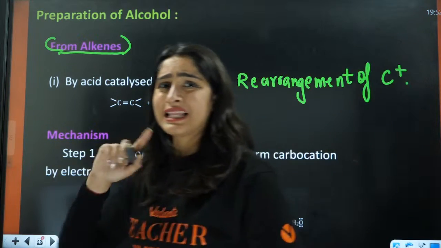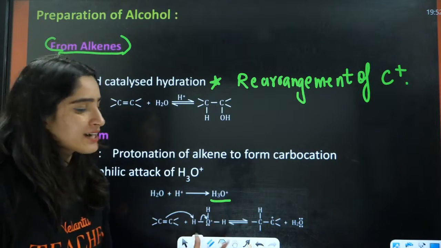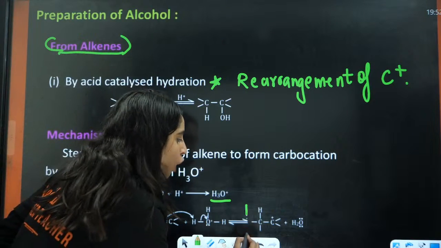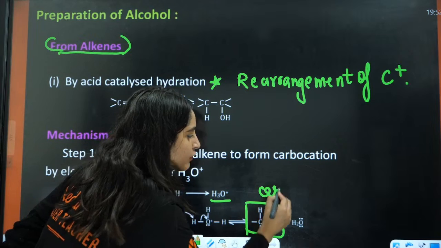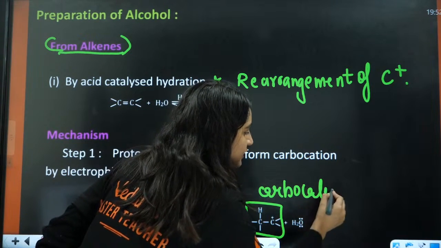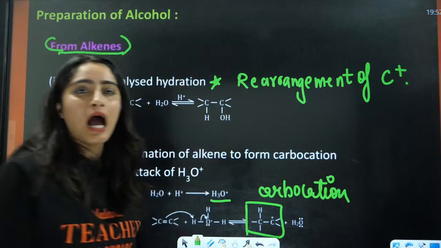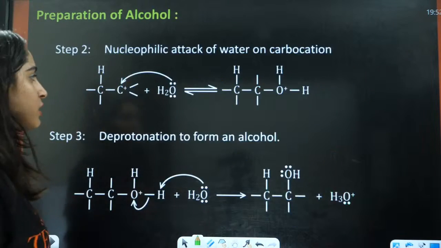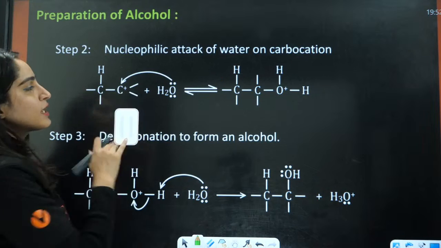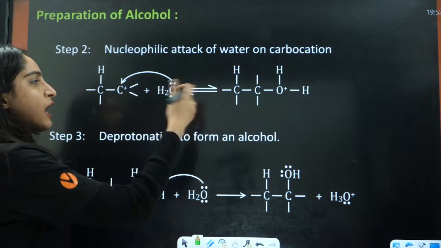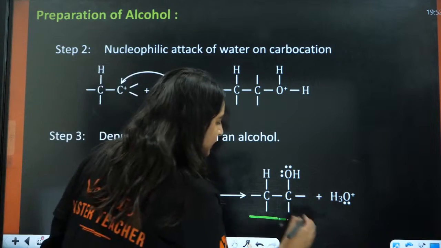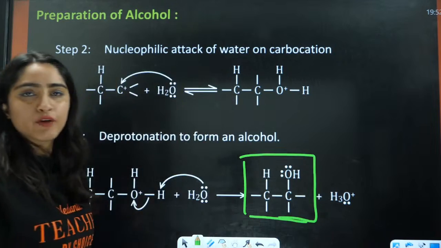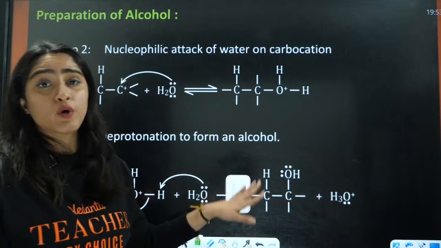This hydronium ion is going to attack on the double bond, and it will form a carbocation here. After that rearrangement of that carbocation will occur, and then you will have the formation of that alcohol.